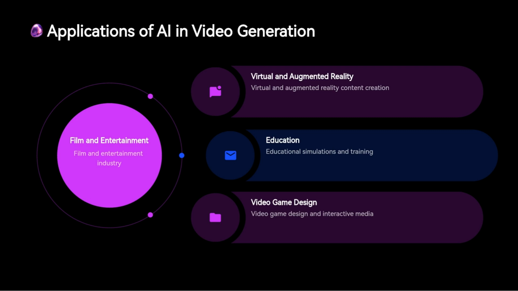Educational simulations in particular benefit from AI-generated video by enabling realistic, interactive learning experiences that can simulate complex situations, from medical procedures to industrial processes, without any risk. In video games, AI is enabling more dynamic and responsive environments where virtual characters can learn from player actions and adapt accordingly.